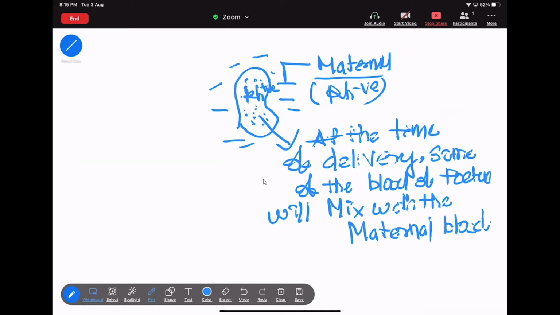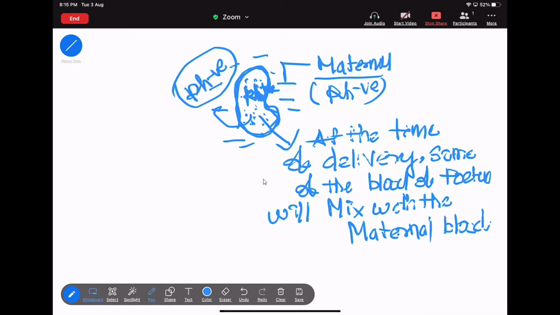That means this is the fetus and it has Rh positive blood, and at the time of delivery, some of the blood will mix with the Rh negative maternal blood.